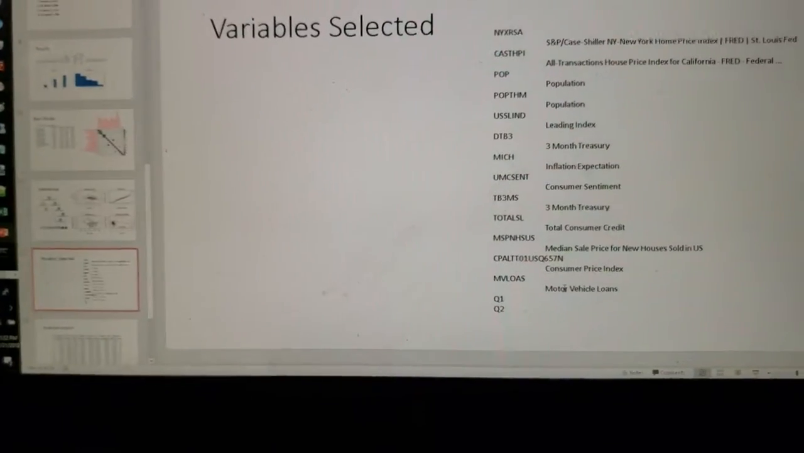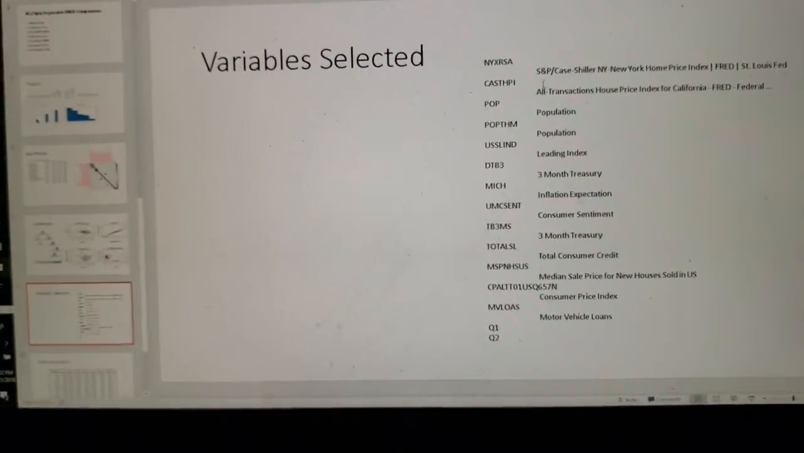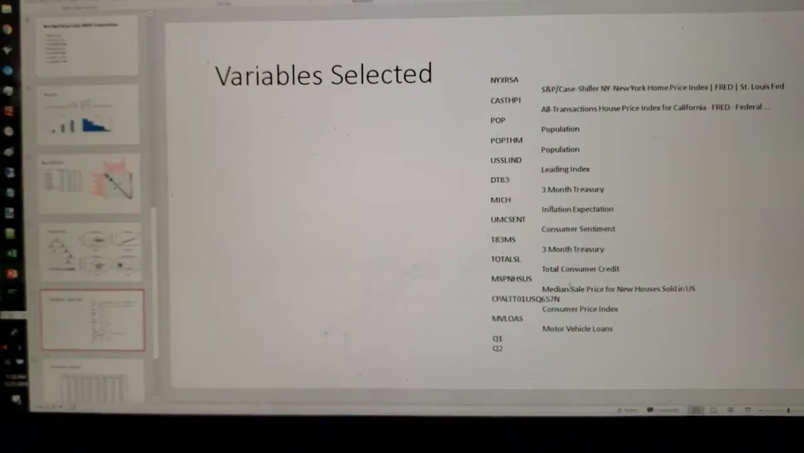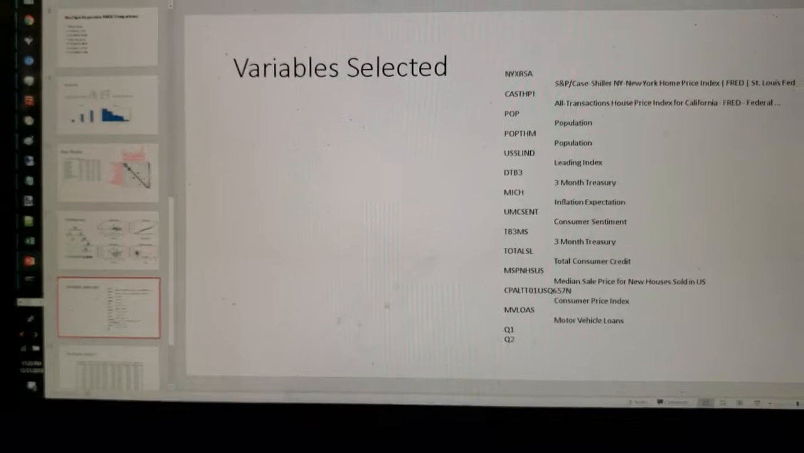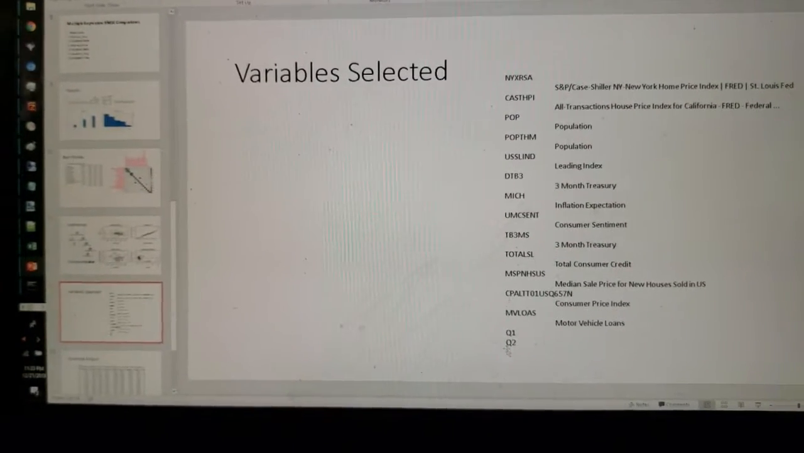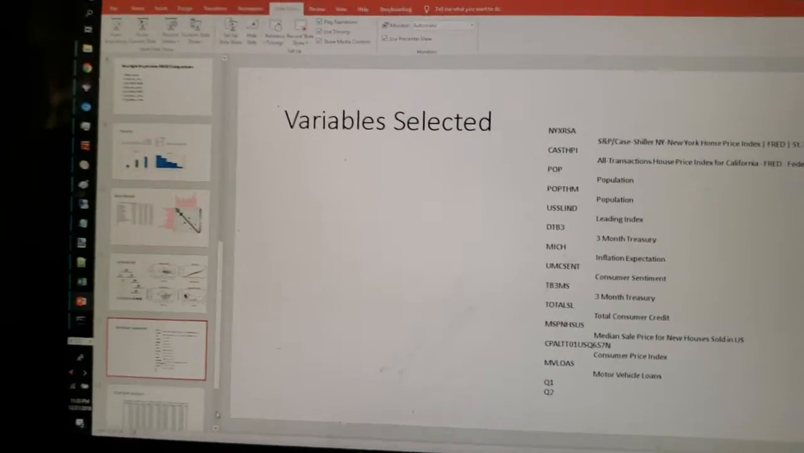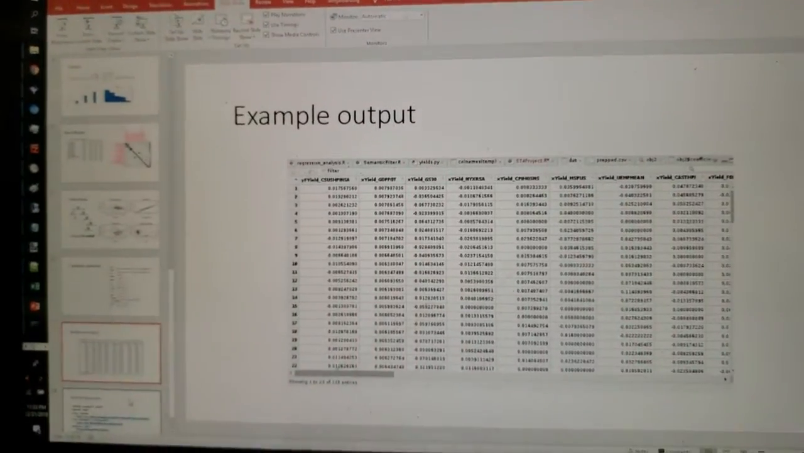But yeah, some of the most interesting ones would be motor vehicle loans, all transactions, and housing being somewhat related to New York as well as San Diego, because that kept popping up. I don't know if San Diego was in this one, but it was in another one that I saw. Moving on. Example output.